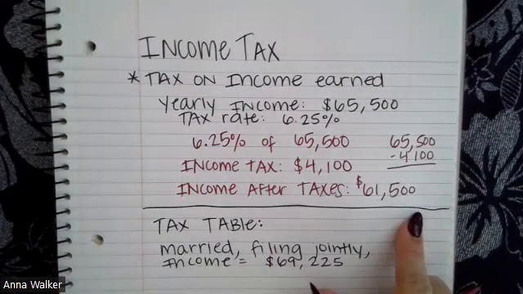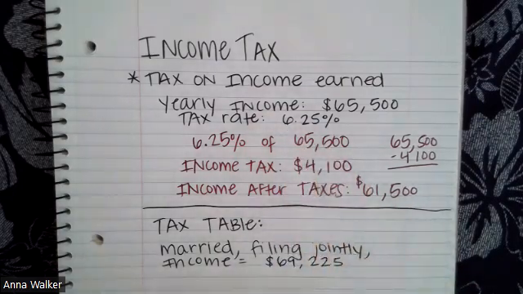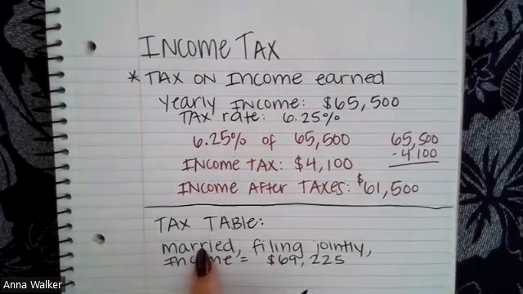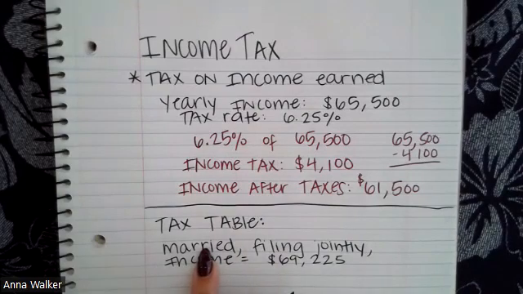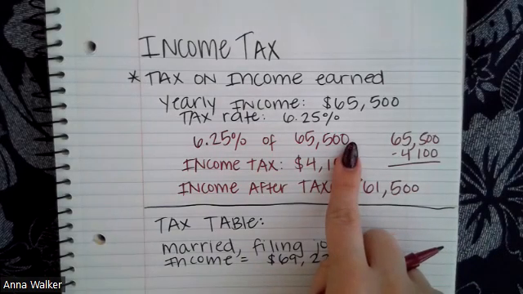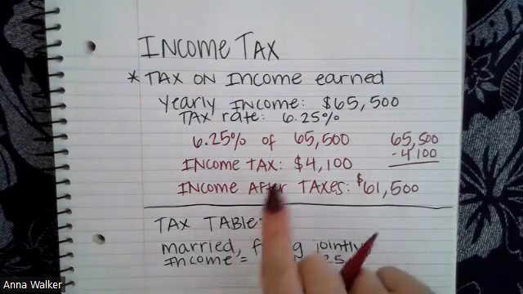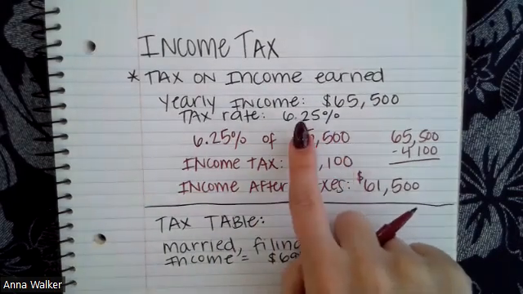Sometimes your income tax is taken based on a percentage like this. Other times there might be something called a tax table. The tax table will figure out your income tax rate by looking at how much money you make, and then depending on how much money you make, you pay a percentage. A lot of times you may have heard that the more money you make, the more you have to pay in taxes.